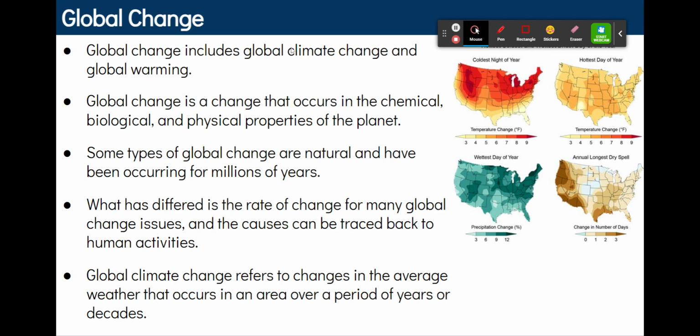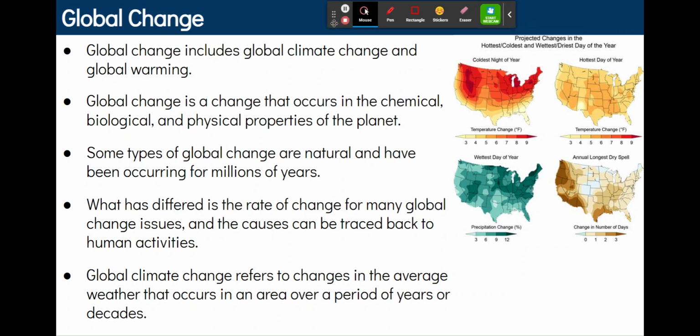Global change includes global climate change and global warming. As a reminder, climate is the average precipitation and temperature in an area. Climate depends on a few different things. It depends on geography, wind patterns, ocean currents, spin of the earth, solar insolation, all of that stuff.